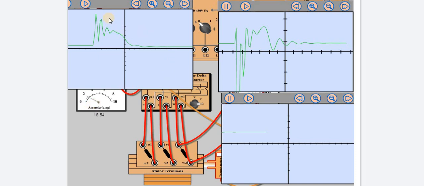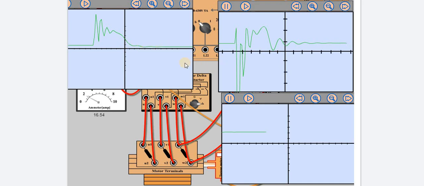But here you are seeing the current profile is the changing profile for the current change. After that, if you neglect this change, then you will see whatever was in the star connection at normal condition, and now it is also the same condition.